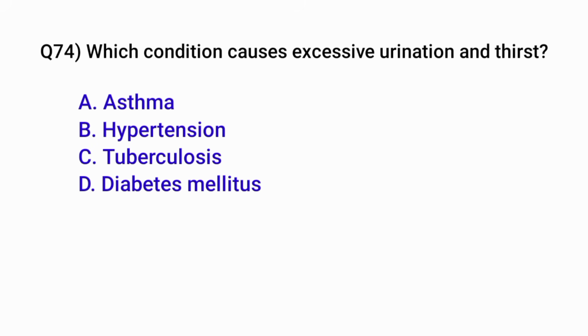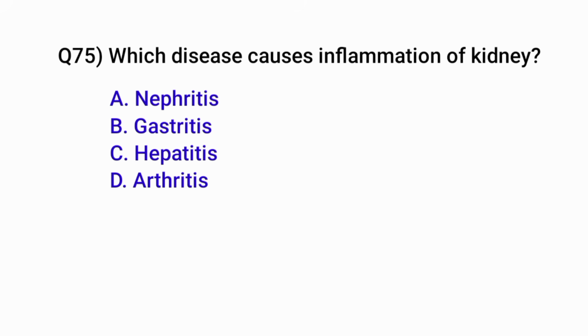Question number 74. Which condition causes excessive urination and thirst? Correct option is D. Diabetes mellitus. Question number 75. Which disease causes inflammation of kidney? Correct option is A. Nephritis.